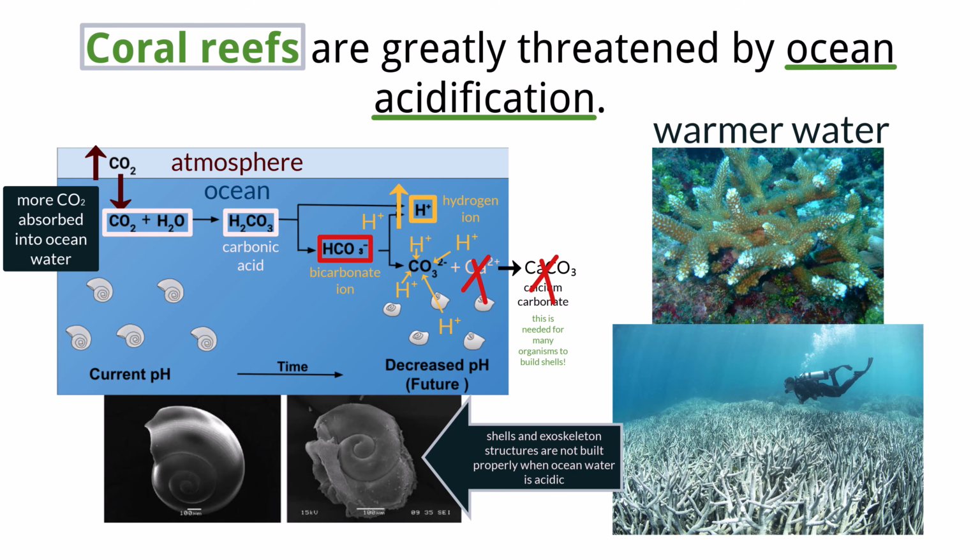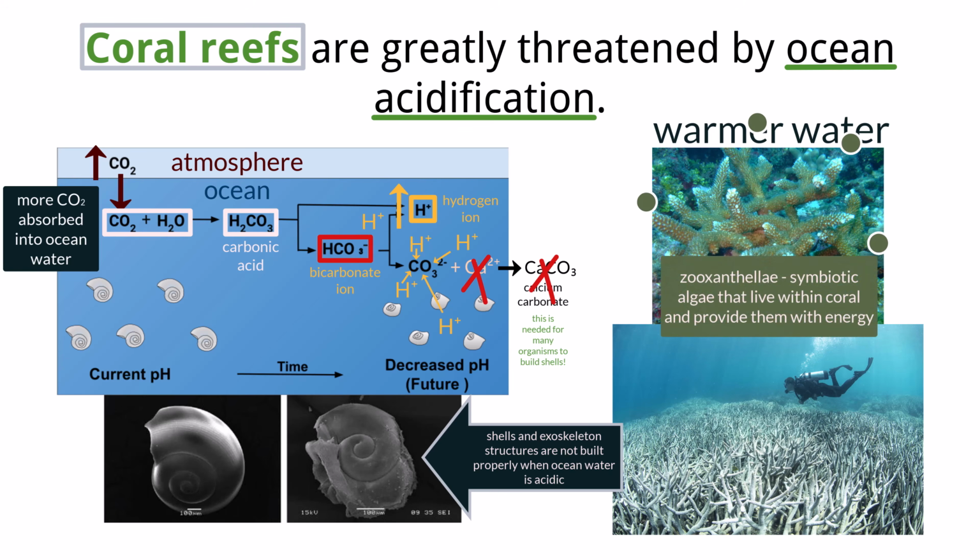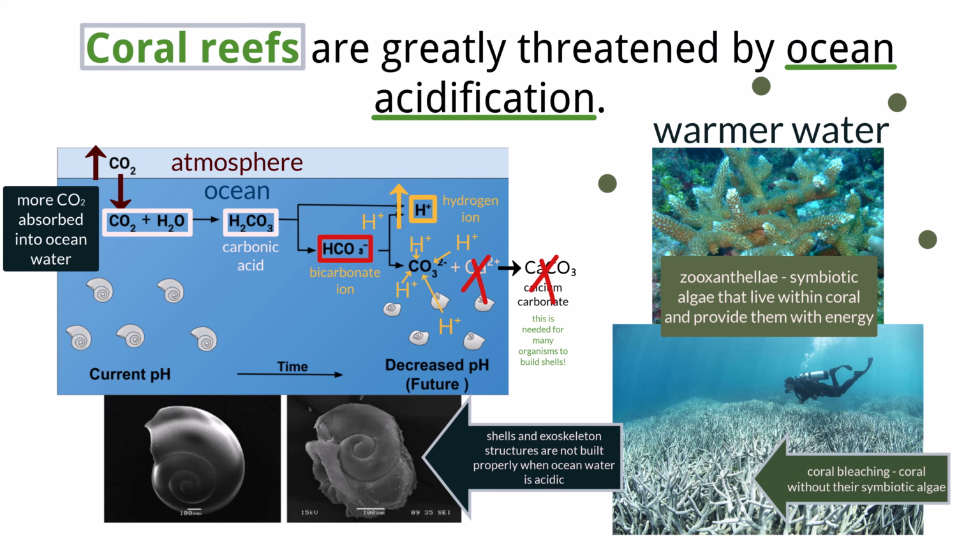When water temperatures rise above a certain threshold, corals become stressed and expel their symbiotic algae, zooxanthellae, that live within their tissues. This process, called coral bleaching, causes a coral to turn white and lose its primary source of food. While corals can sometimes recover from a bleaching event, prolonged or repeated events can lead to widespread coral mortality.